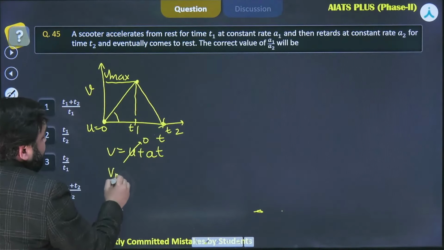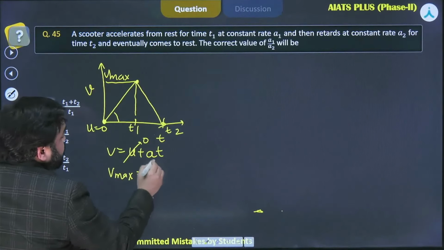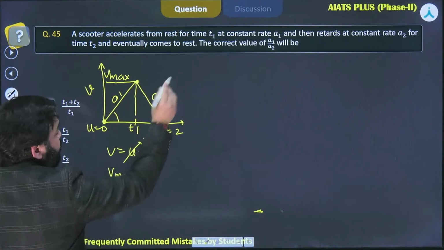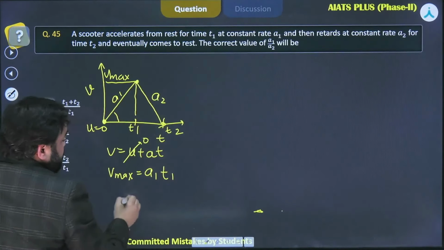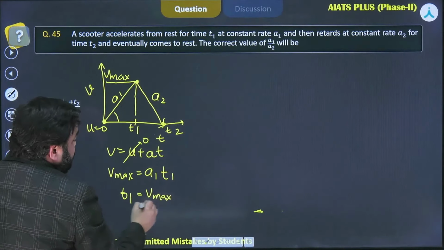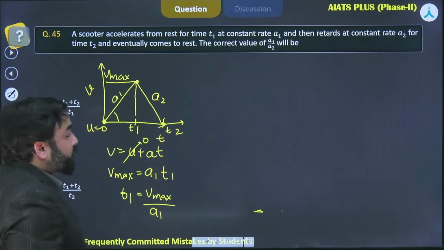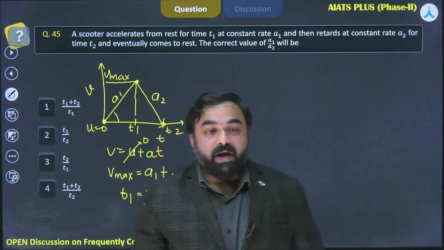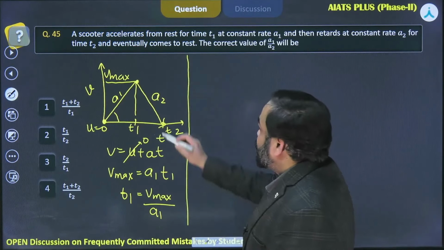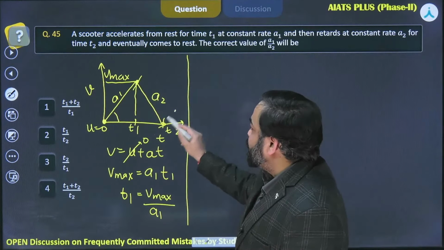So I can write Vmax is equal to A1, as this is A1 and this is A2 according to the question, into T1. So T1 comes out to be Vmax by A1.